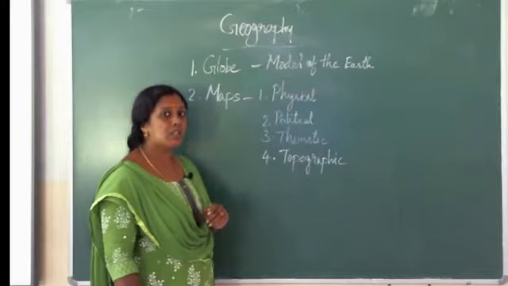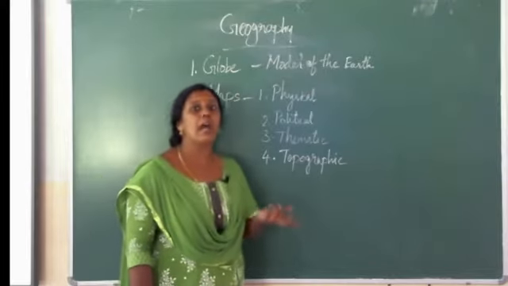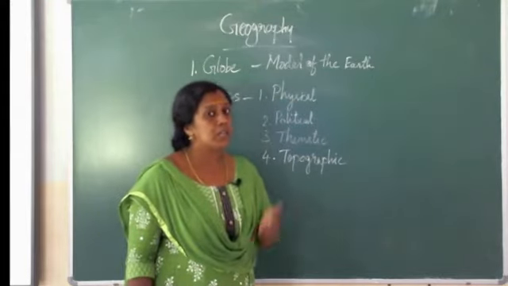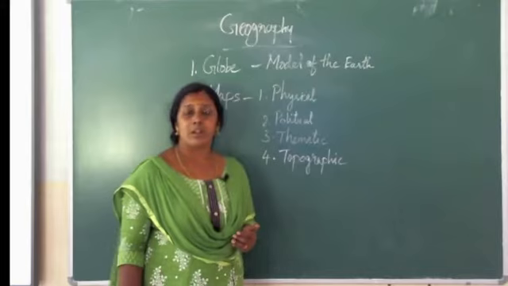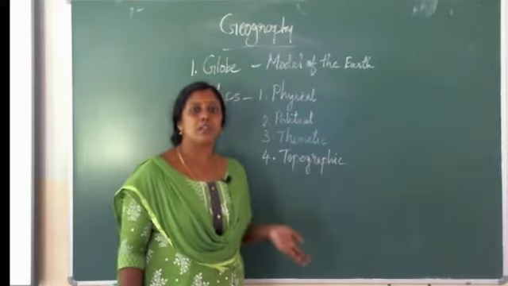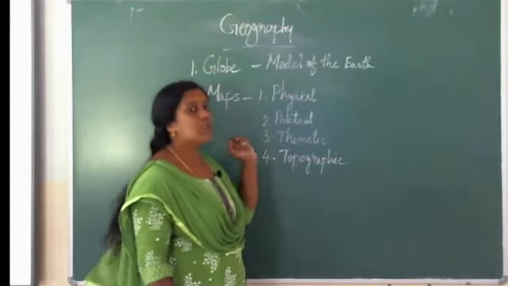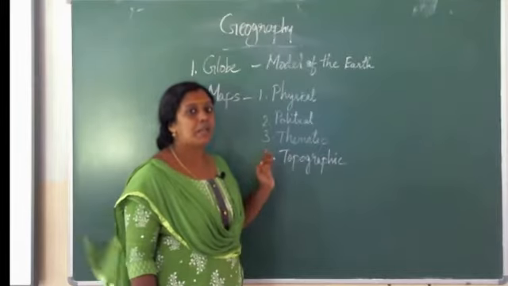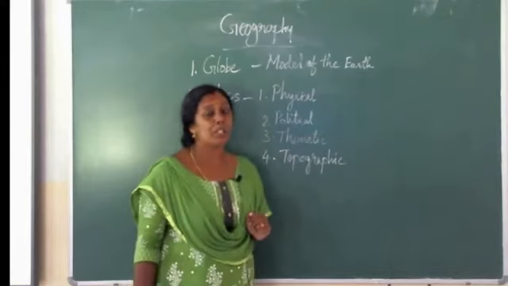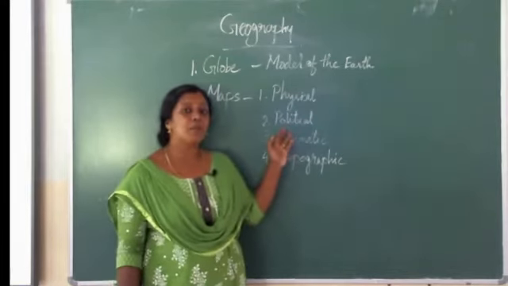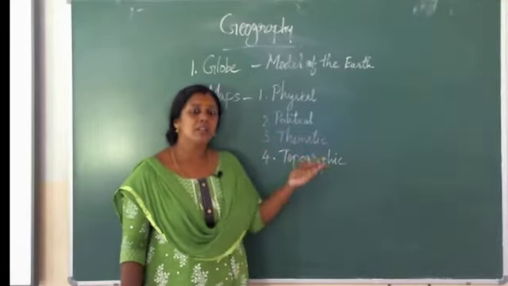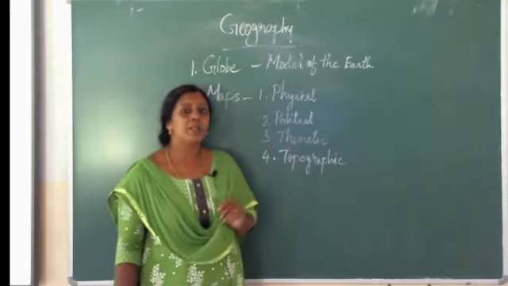Physical map shows physical features or natural features. Example, rivers, mountains, oceans, etc. These are the natural features on the earth. So the map shows natural features. This type of map is called physical map. Next one is political map. That means this type of map shows boundaries of a place, continent, country, etc. So that is political map.